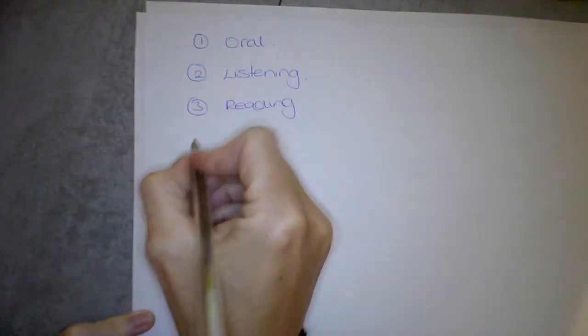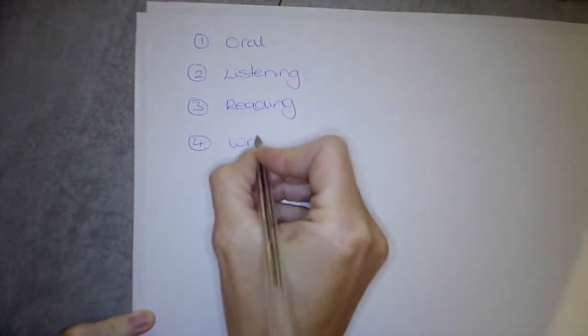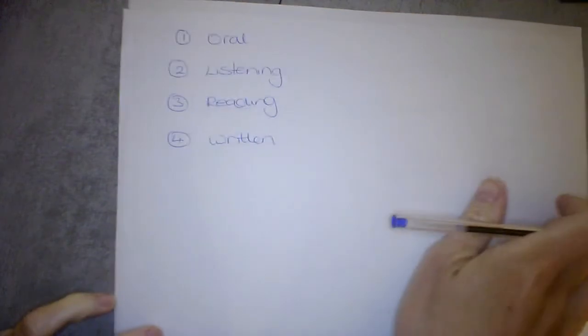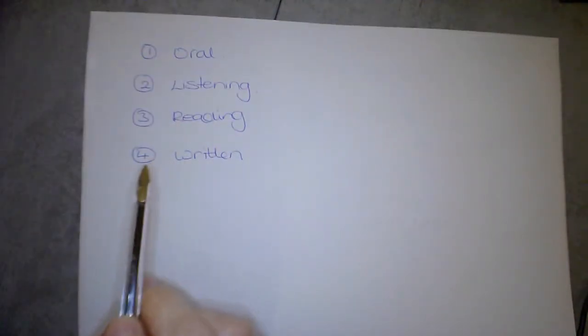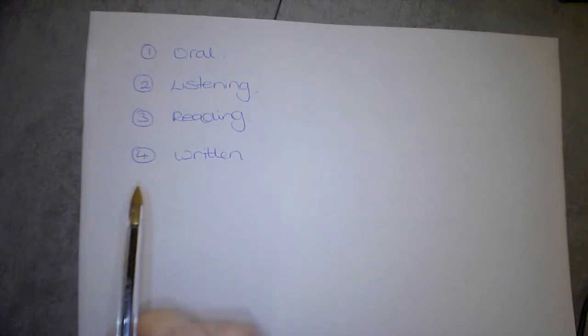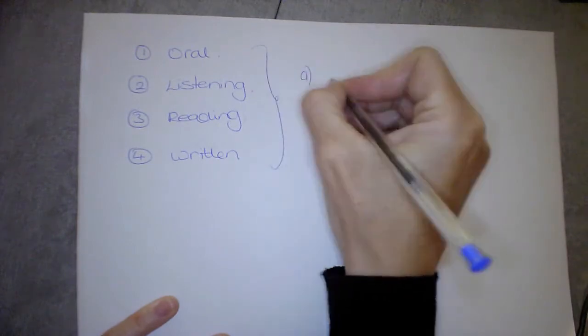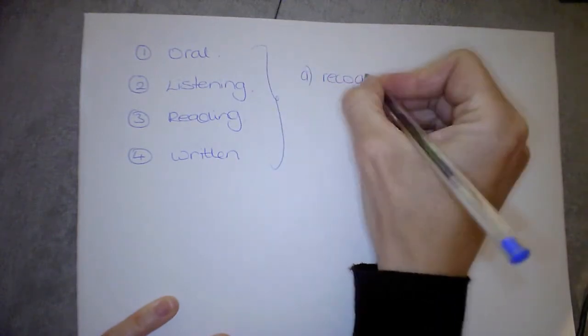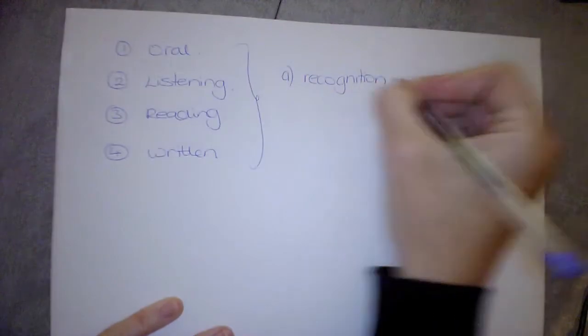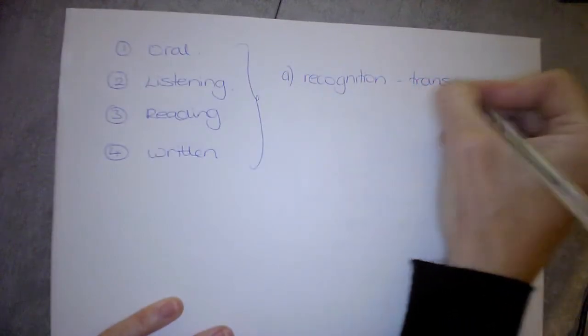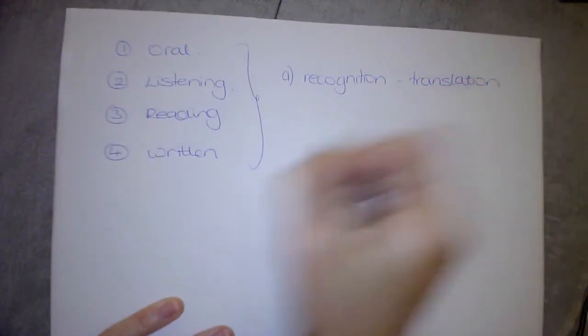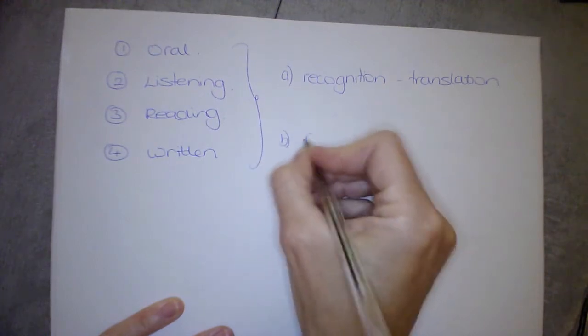You're going to be marked on your ability to write Spanish, escribir en español, okay? And obviously in all these 4 areas that you're going to be assessed on, verbs are going to come up, okay? So you're going to have to be able to do 2 things with verbs. A, you're going to have to be able to recognize them, so recognition, and in turn then translate them, okay? And B, you're going to have to be able to form them, so formation.